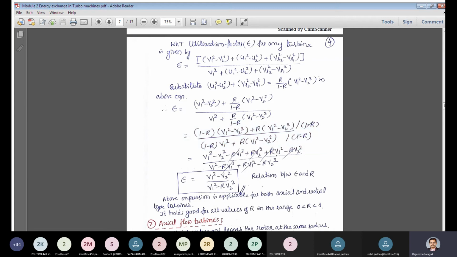And cancelling these: minus r v1 square, plus r v1 square, plus r v2 square minus r v2 square in the numerator gets cancelled. What remains is only v1 square minus v2 square. Similarly in the denominator, this r gets cancelled. So v1 square minus r v2 square you are going to get. So this is the final relationship between the utilization factor and the degree of reaction.